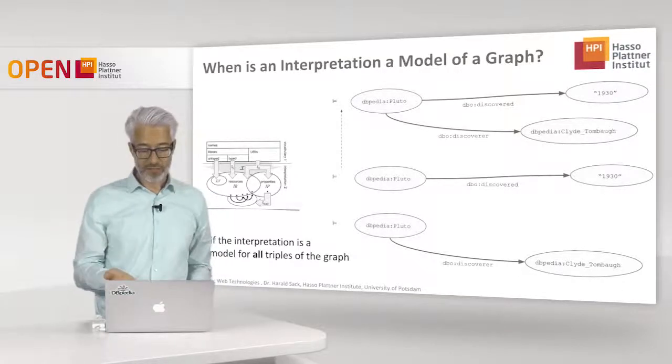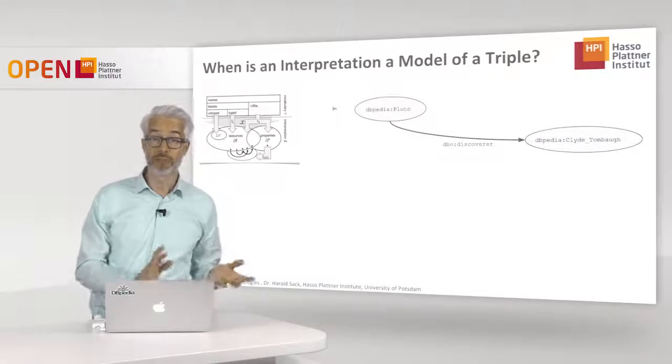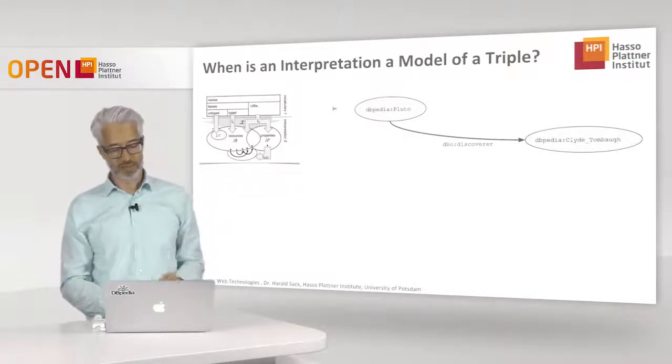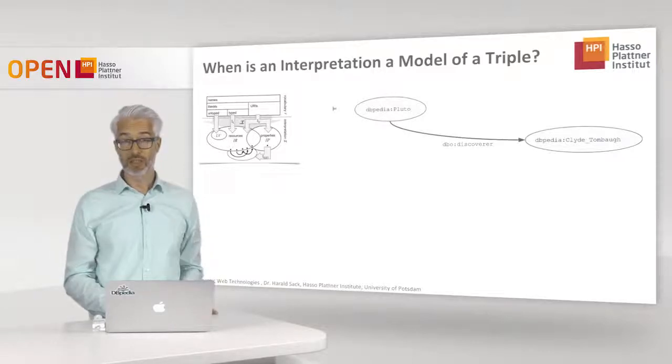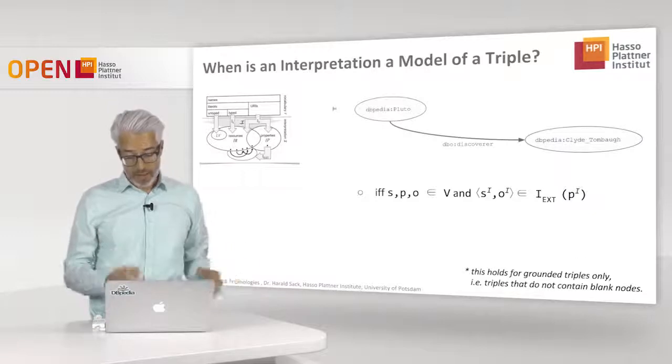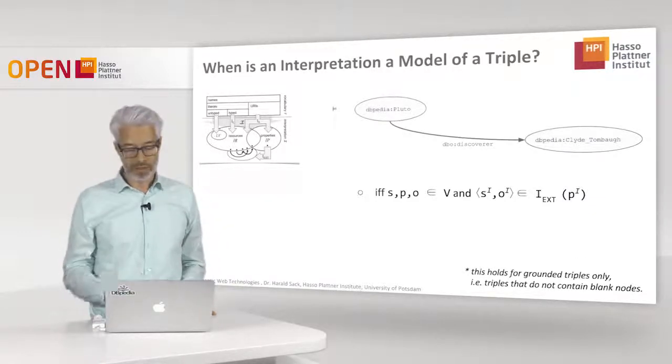But for this we have to give an interpretation for a triple. This is the basic building block. So let's consider a triple. When is our interpretation a model of a triple? When is it true, when is it false? The condition is really simple, therefore the name simple interpretation.